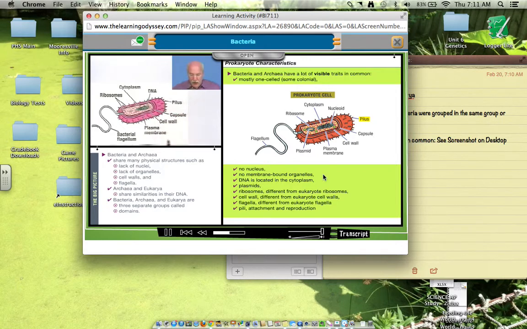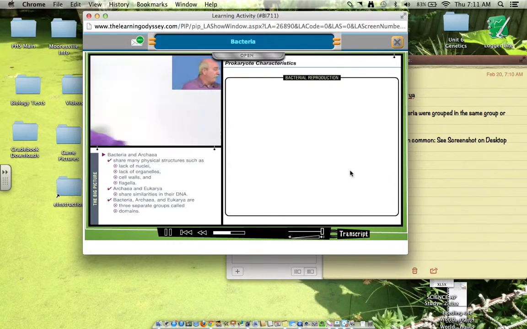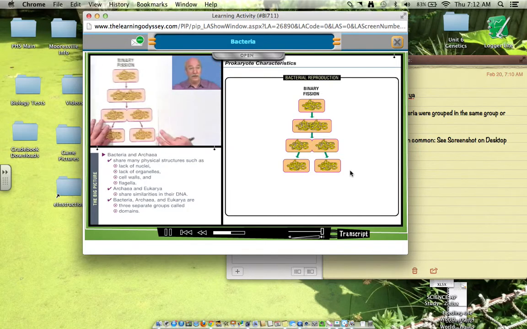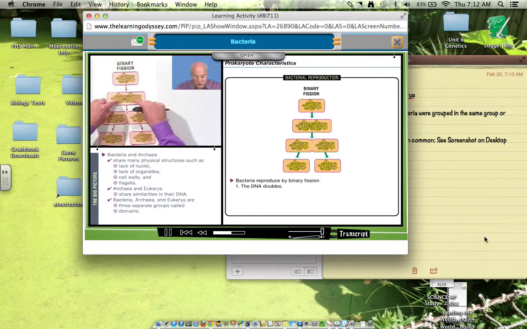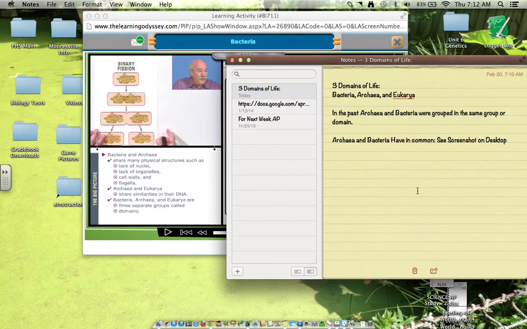These pili are hair-like structures that can actually be used for grappling, but they may be used for other things. And that might come into a little discussion on bacterial reproduction. You know, most of you probably know that bacteria reproduce by splitting, a process called binary fission, right? And in that, the DNA doubles, and then they split down the middle and split into 2 new cells. That's to be expected. Let's write that down right there. So bacteria reproduce by, and what was it called?